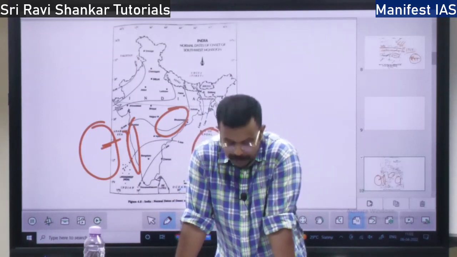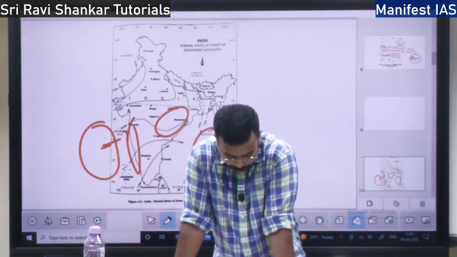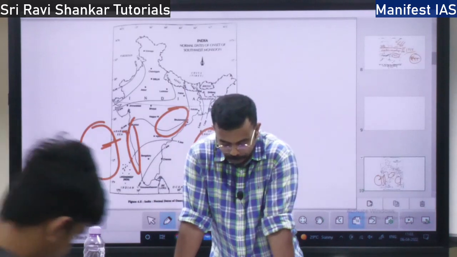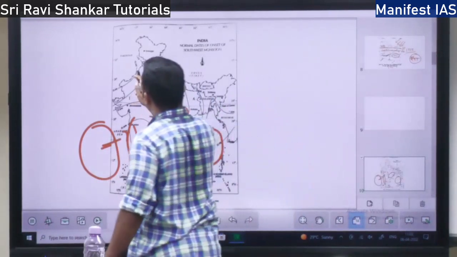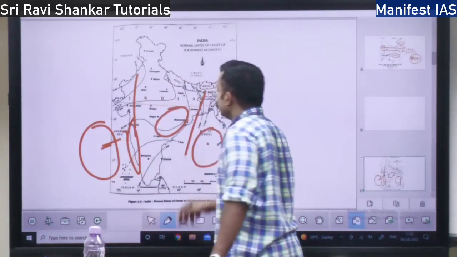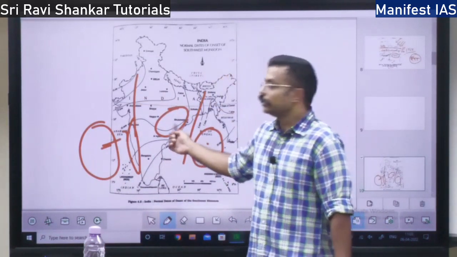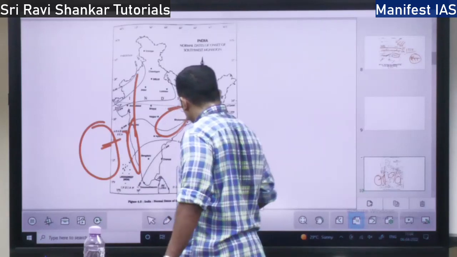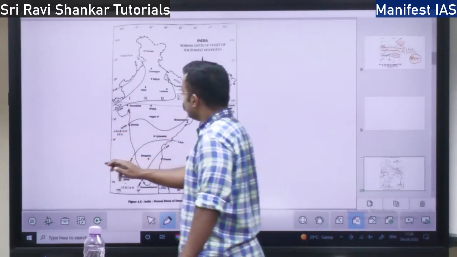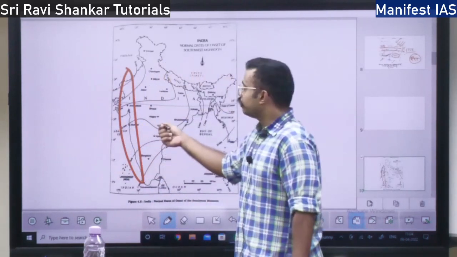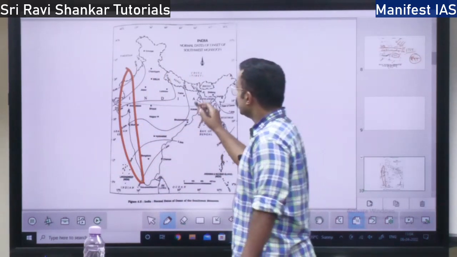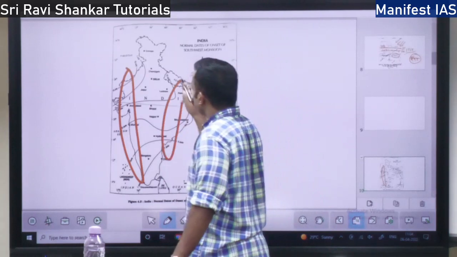The rainfall declines from the west to east. It is high over the western region and then decreases towards the east. Even during the monsoons, the rainfall is high over the western region. The western region will have very high rainfall, and the eastern region will have low rainfall.